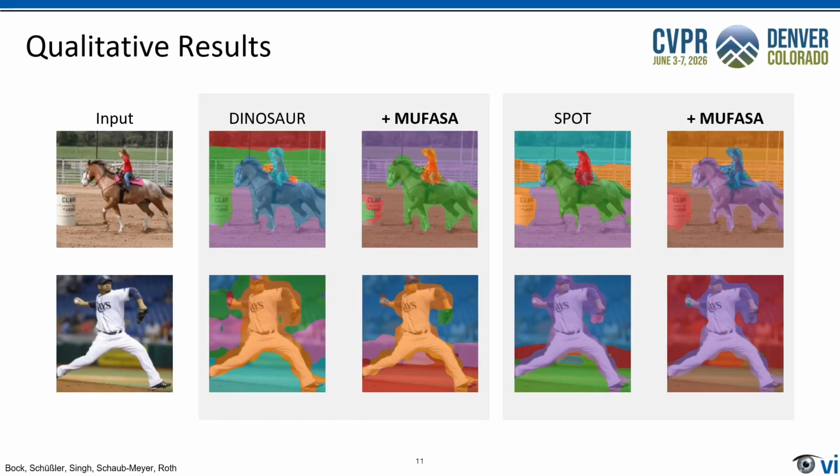Let's take a look at some qualitative results to see how this corresponds to improved segmentations. In this example, both Spot and Dinosaur do not segment this very properly and merge it with the background, which is mitigated by MUFASA. Our model is also less prone to oversegmentation, as seen for the baselines in the background and on the horse's face. At the same time, MUFASA segmentations can follow the object delineations more closely. Overall, where baseline models miss object boundaries or split objects across slots, MUFASA models generate clean segmentations.